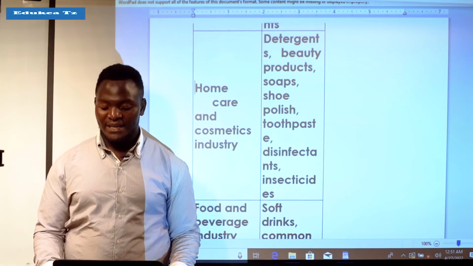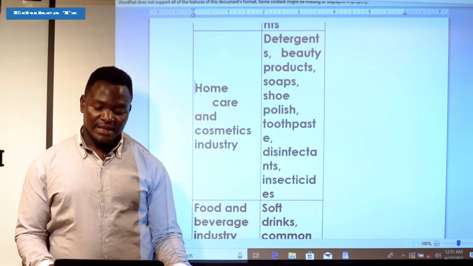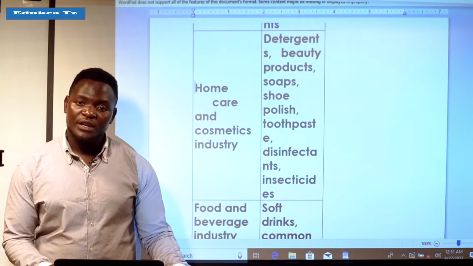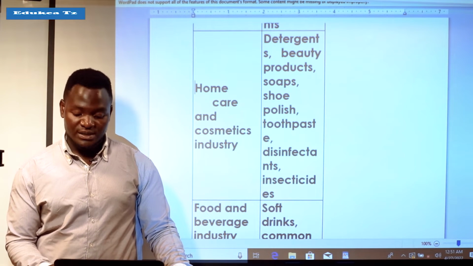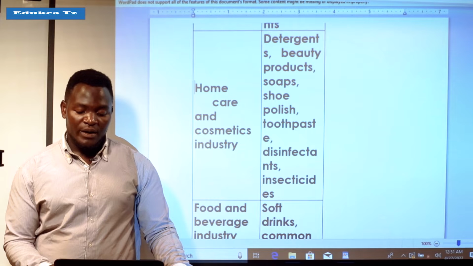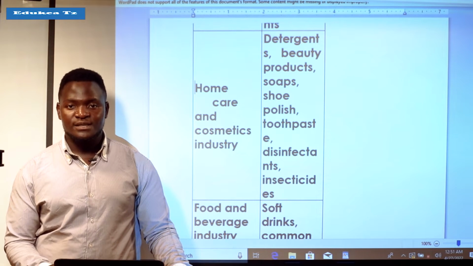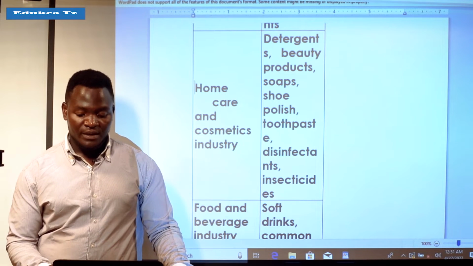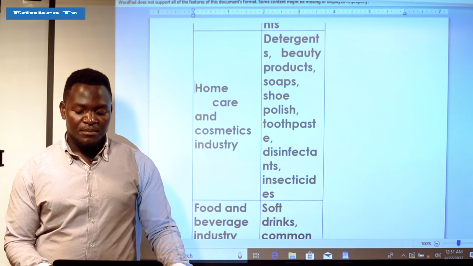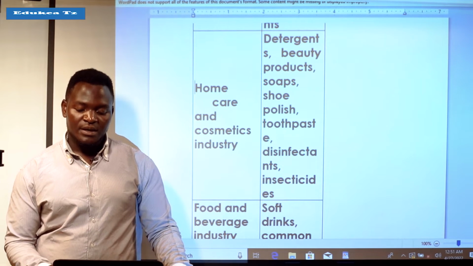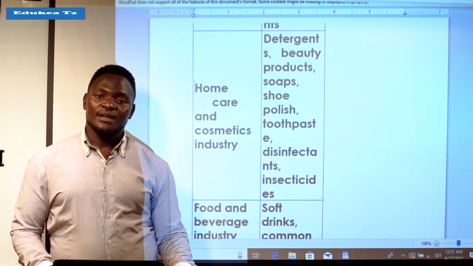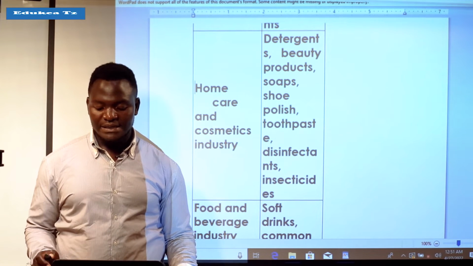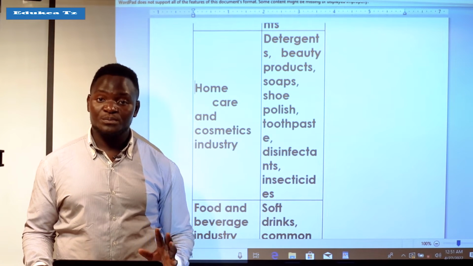Also, in this home care and cosmetics industry, they apply the usage of chemistry in a high quantity, because examples of the products of home care and the cosmetics industry are detergents and beauty products. We can see now we have various detergents and various beauty products.